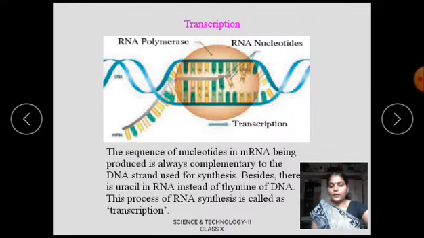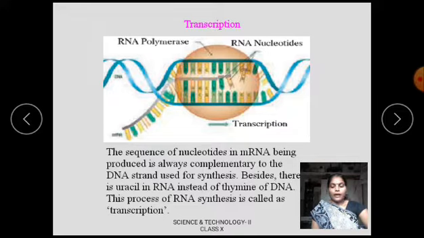Different nucleotides are made up of phosphoric acid, deoxyribose sugar and nitrogenous bases. Nitrogenous bases are of two types, purines and pyrimidines. The purines are of two types, adenine and guanine.